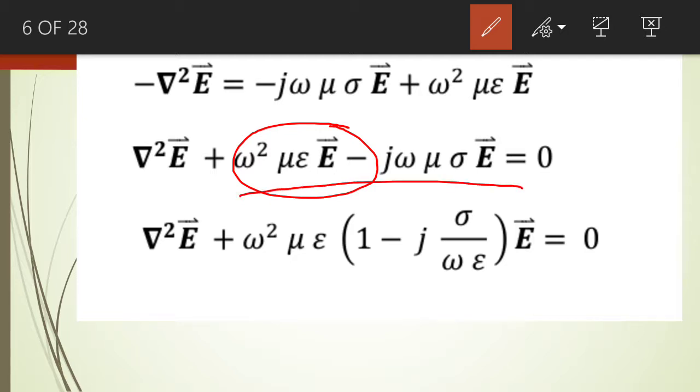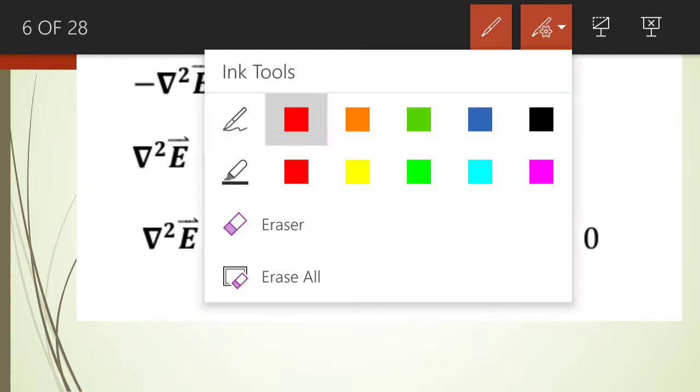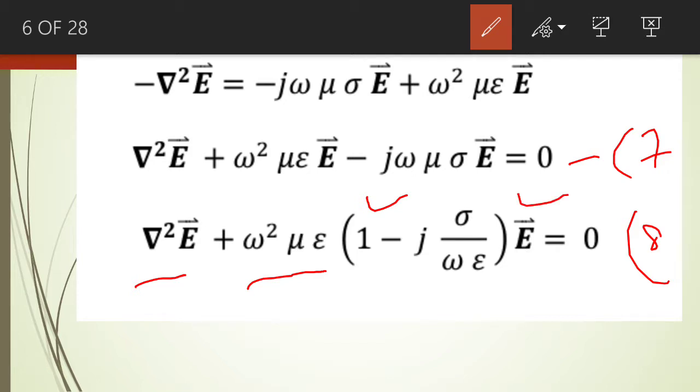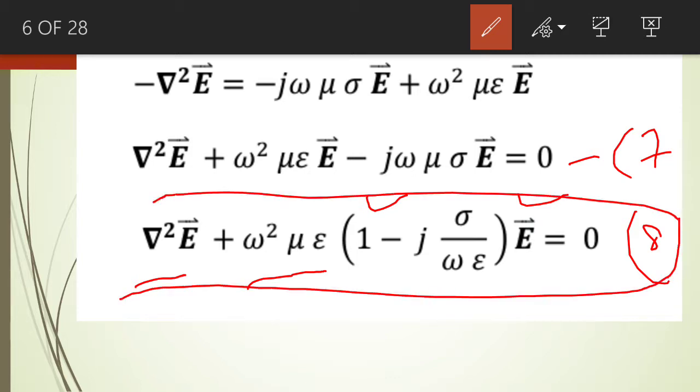So equation number 7 can be written as del square E plus omega square mu epsilon into 1 minus J sigma by omega epsilon multiplied by the phasor value of the electric field intensity, which is equal to 0. This is equation number 8.